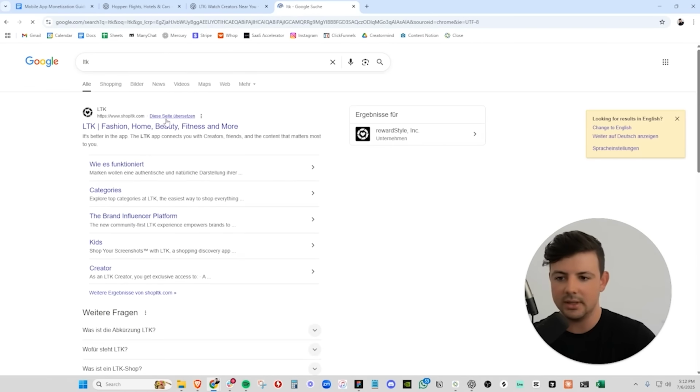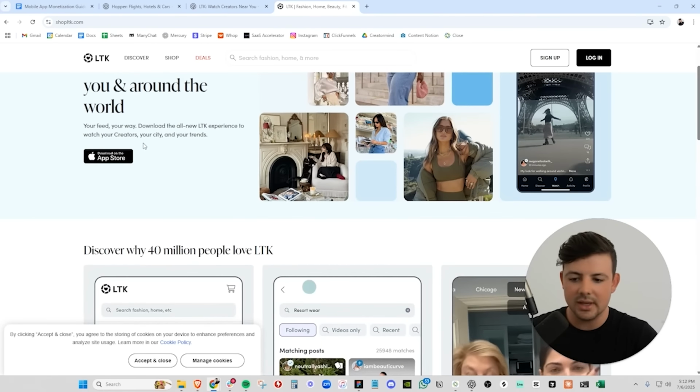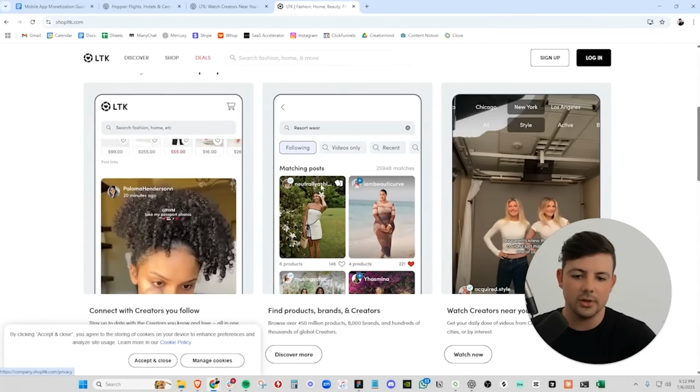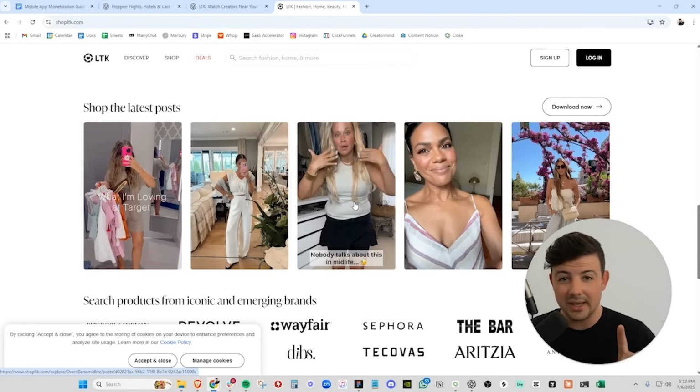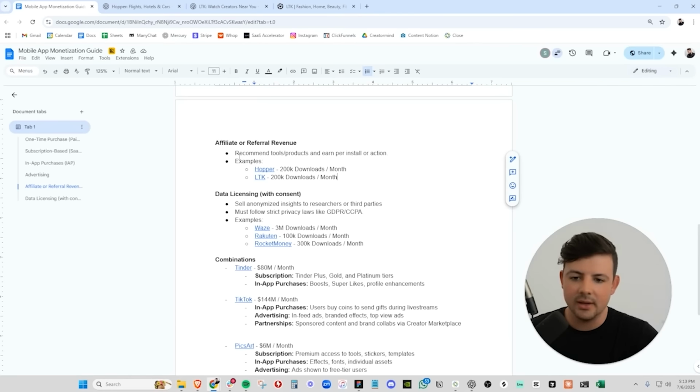So we can check out LTK here. LTK is essentially a fashion app. Creators can put these LTK links in their bio, and then you can shop based on what that creator likes or has. And again, if you purchase something, both LTK and the creator will earn affiliate income. So they will earn a percentage of whatever you spend purchasing this fashion item. So again, affiliate or referral revenue works if you have a ton of users coming into the app all the time and using it quite frequently.